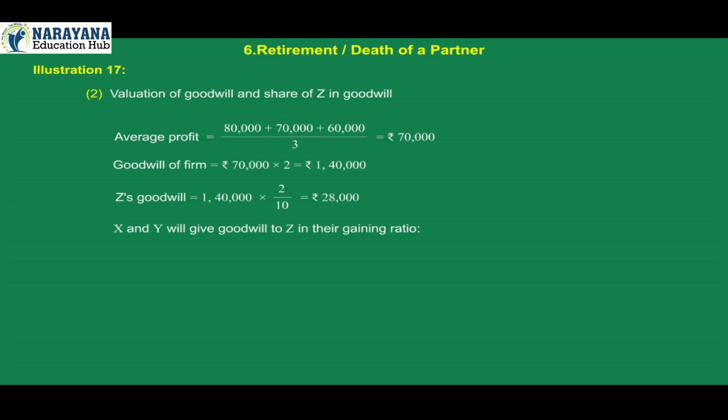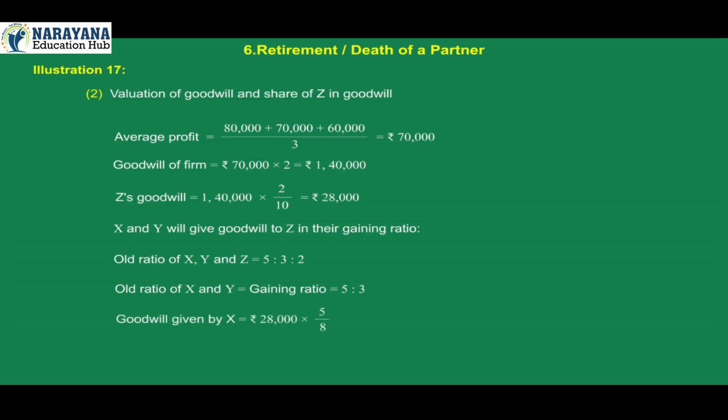X and Y will give goodwill to Z in their gaining ratio. Old ratio of X, Y and Z is 5:3:2. Old ratio of X and Y, which is the gaining ratio, is 5:3. Goodwill given by X is rupees 28,000 into 5 by 8 is equal to rupees 17,500. Goodwill given by Y is rupees 28,000 into 3 by 8 is equal to rupees 10,500.